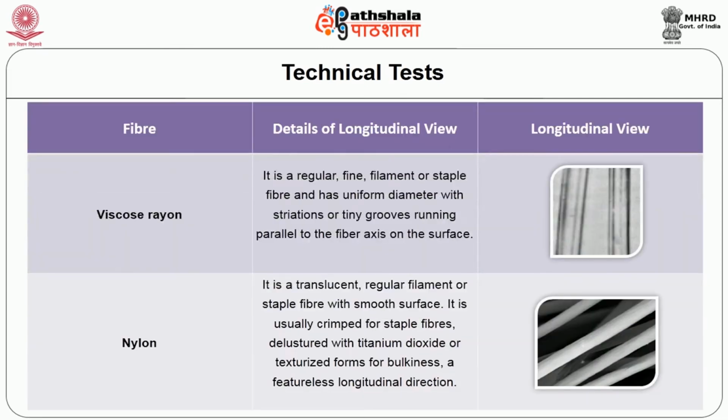Next fiber is viscose rayon. It is a regular fine filament or staple fiber, with uniform diameter and striations or tiny grooves running parallel to the fiber axis on the surface. Next is nylon. It is a translucent, regular filament or staple fiber with a smooth surface.